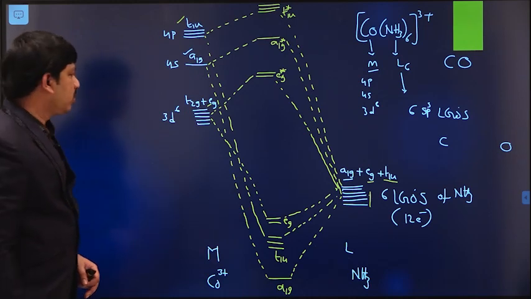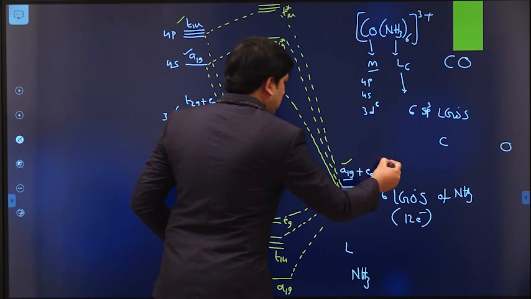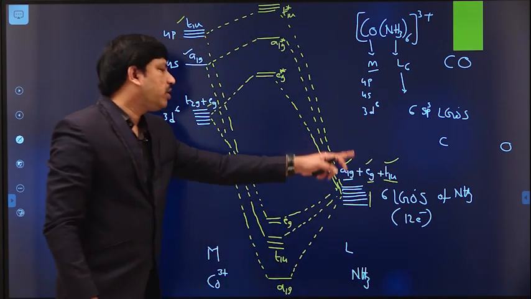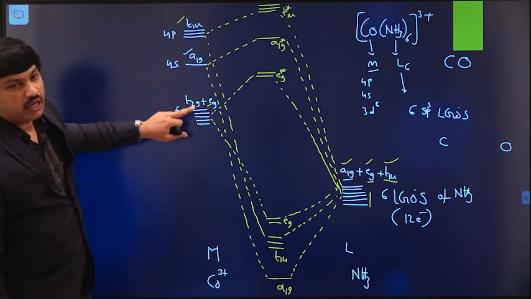Like this, A1g is completed, T1u completed, Eg completed. That means all ligand group orbitals undergo linear combination with the corresponding symmetries.